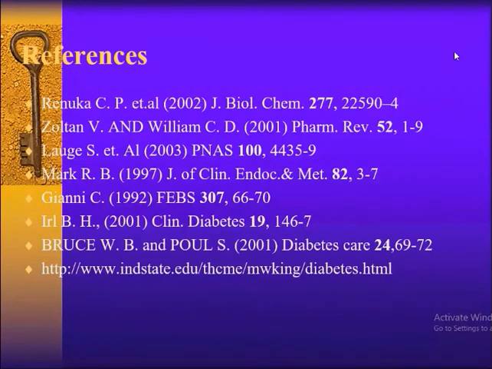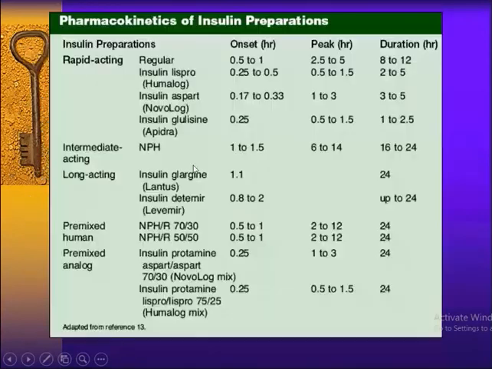I am giving the reference here, so you can study these things. Clinical diagnosis, these are the references. These are journals: Journal of Biological Chemistry, Pharmacology Review, and the Journal of Clinical Endocrinology.